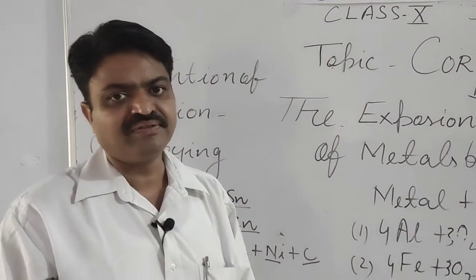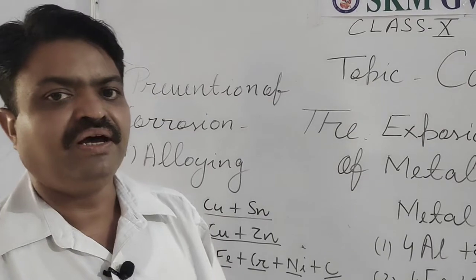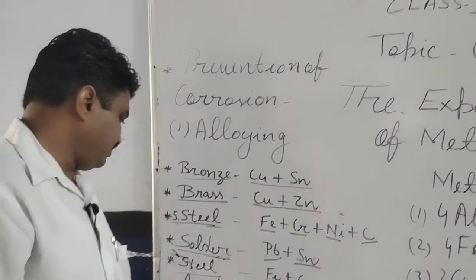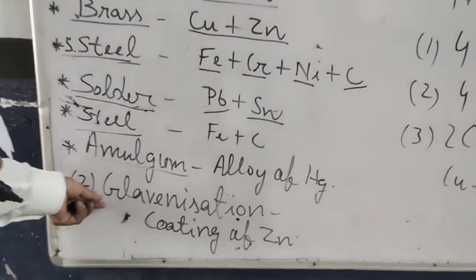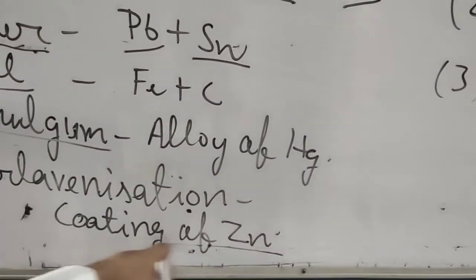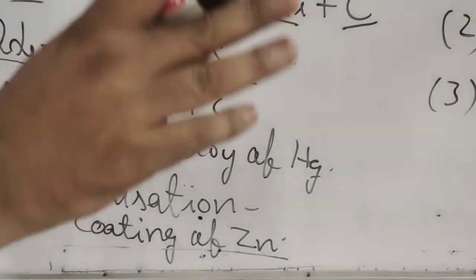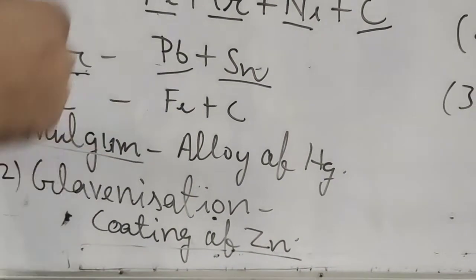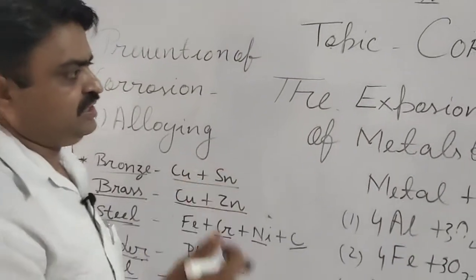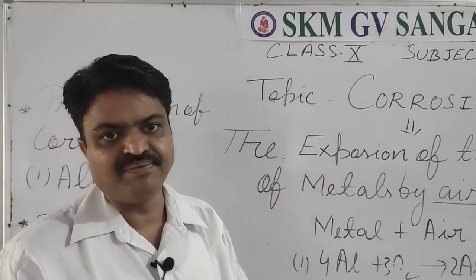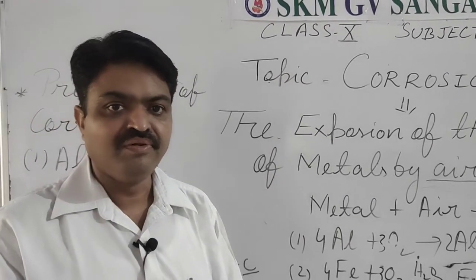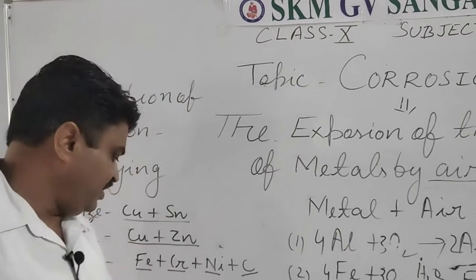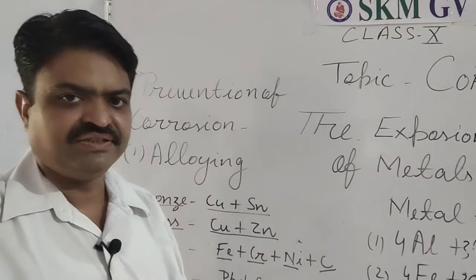The next important process from which we can prevent corrosion is known as galvanization. In this, what process is done, student? Zinc coating is done on the desired metal. Zinc coating on the desired metal is known as galvanization, and it is generally used to coat iron pipes, especially water pipes, meaning the pipes that we use to transport water. Those iron water pipes are coated with zinc with the help of galvanization.